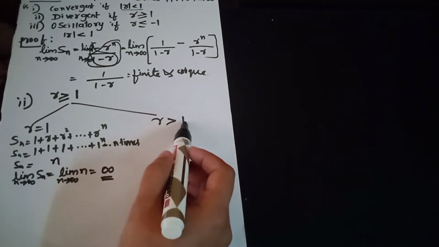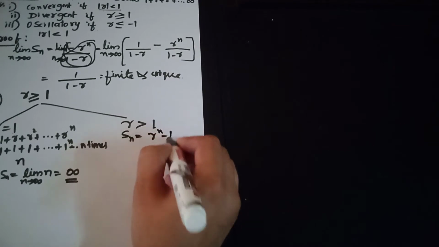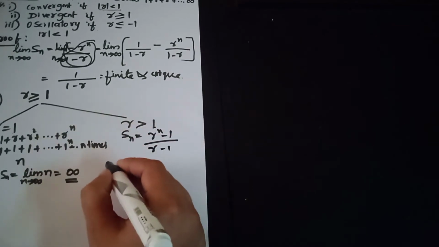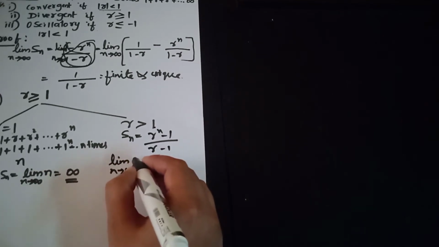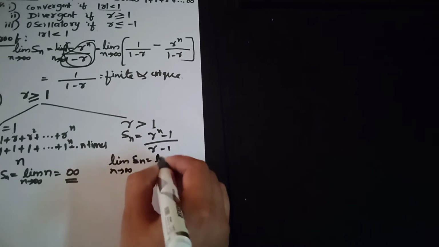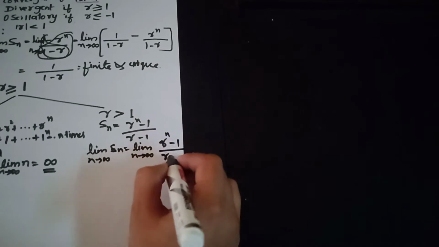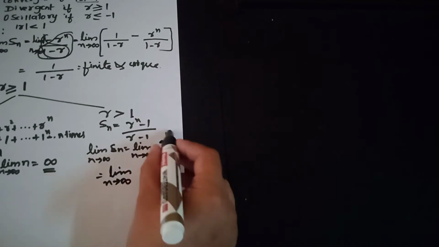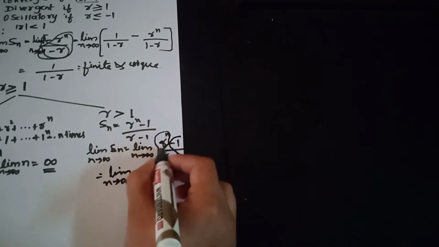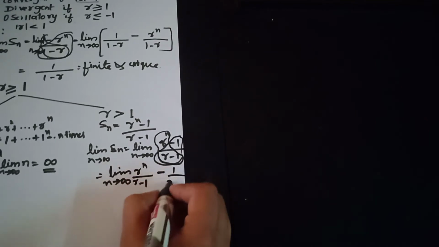Next, consider the case when r is greater than 1. We have a proved result that the Sn value of a geometric series is r to the power of n minus 1 by r minus 1. Applying limit n tends to infinity, limit of Sn equals limit n tends to infinity of r to the power of n minus 1 by r minus 1. I can split this as r to the power of n by r minus 1, minus 1 by r minus 1.